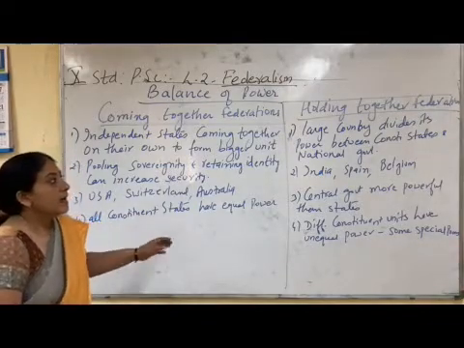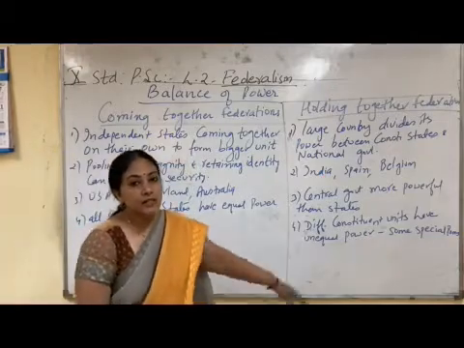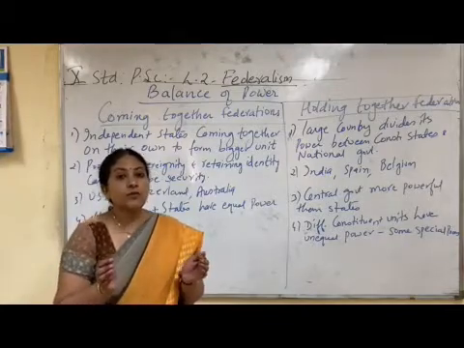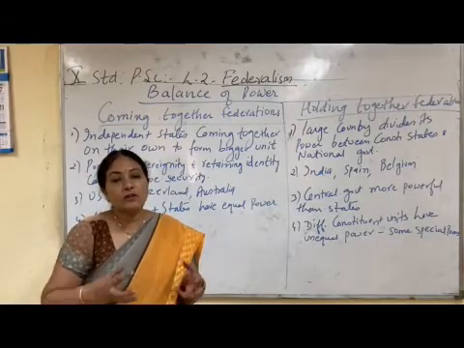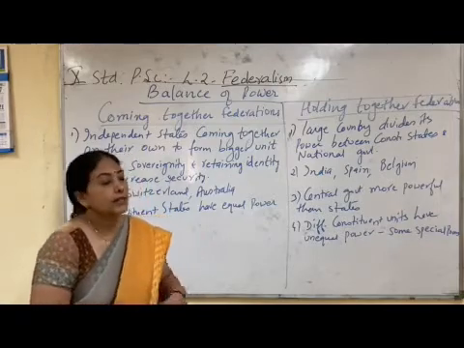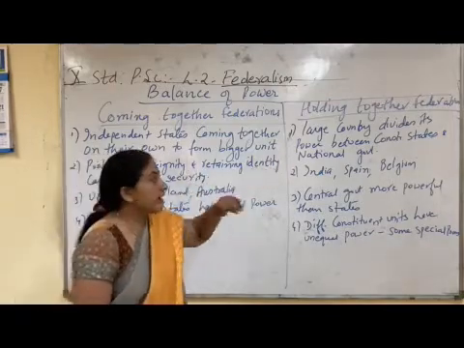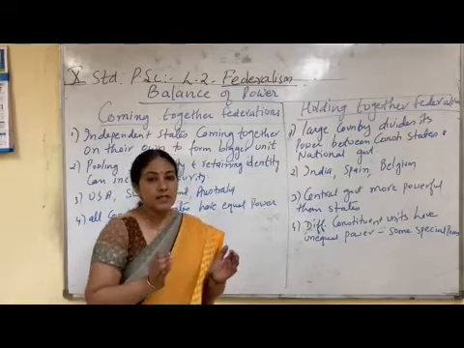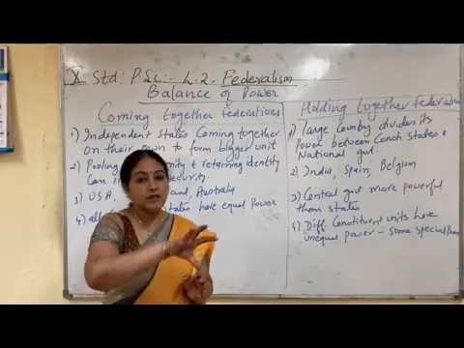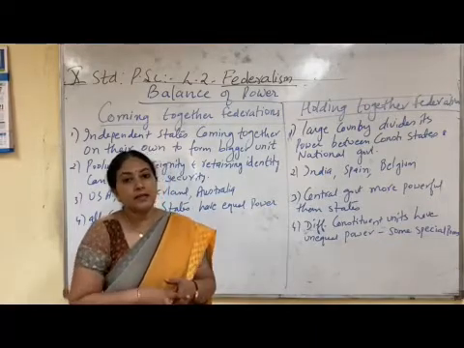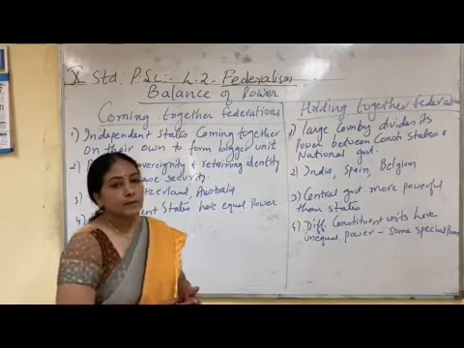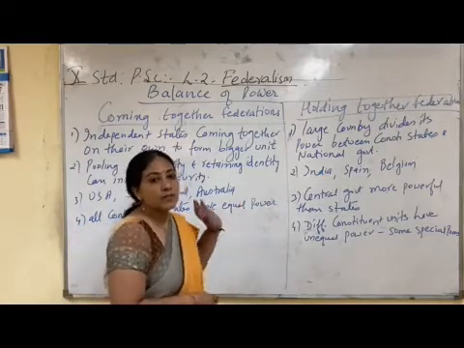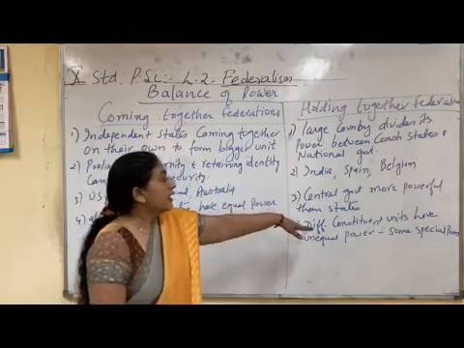The second type of federation is the holding together federation, where the constituent units do not come of their own. It is not their own wish to come together. Here, a large country divides its power between constituent states and the national government. That means in such a type of country, there is a central government that is called the national government, and there are state governments also. India, Spain and Belgium are the examples of holding together federation,